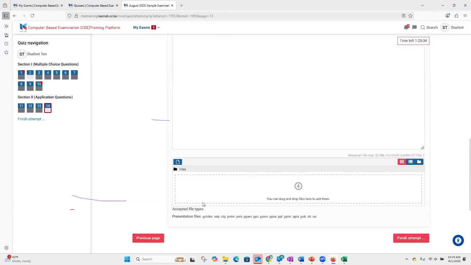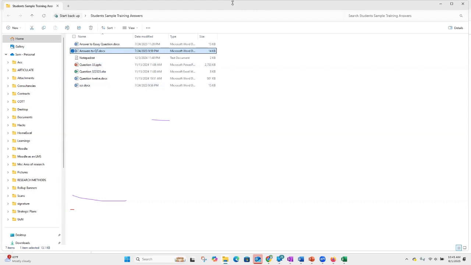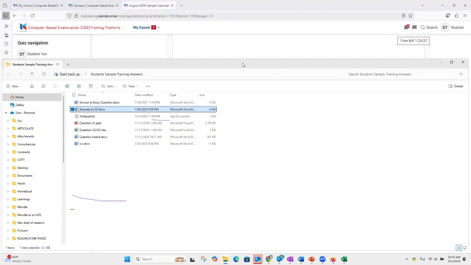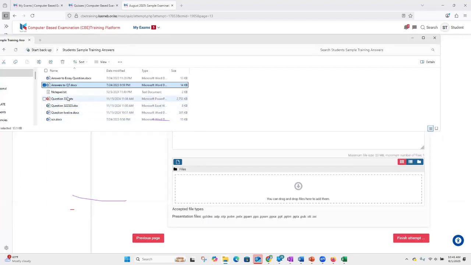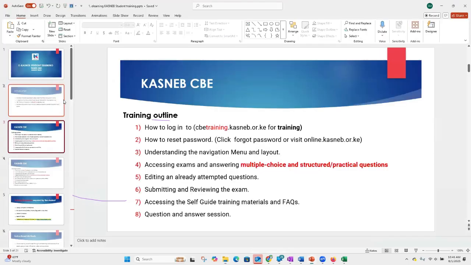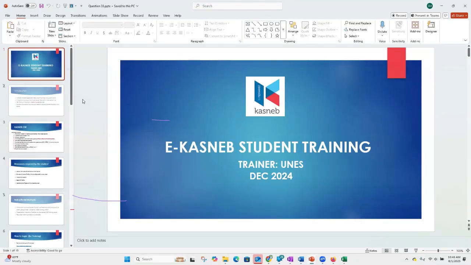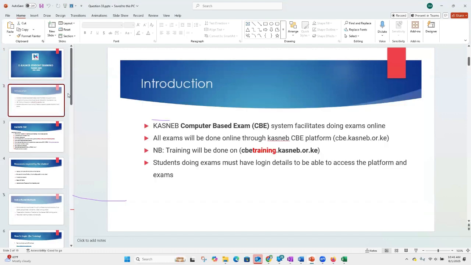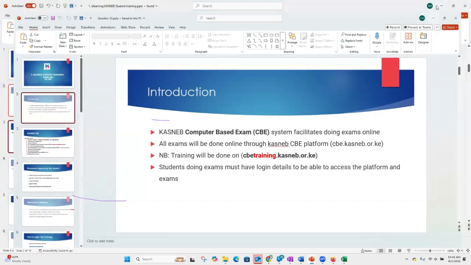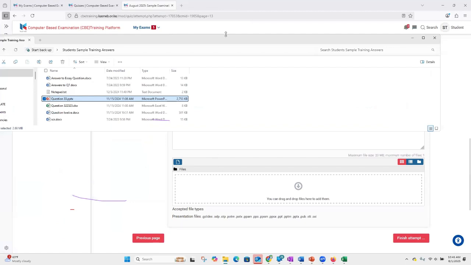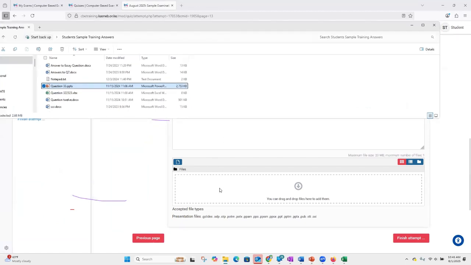Now on this one, I think I have the answers ready for this particular question. So my work will basically be to look for the answers. And this is my answer here. Sorry, this is the question 32. I had done it before this meeting for the interest of time. So it's simple. You just open a PowerPoint and save it accordingly as I've done. Then on my question 33, this is the match that I've been able to do. It's just a replica of this training guide. This is now what I need to upload, and this is the file, and this is the place where it's supposed to go.